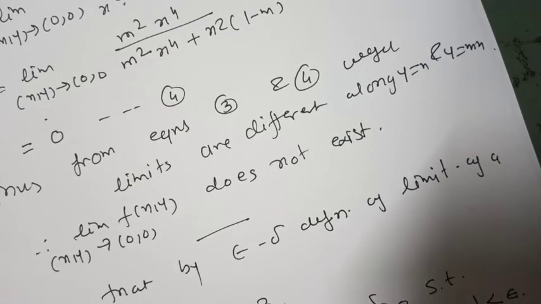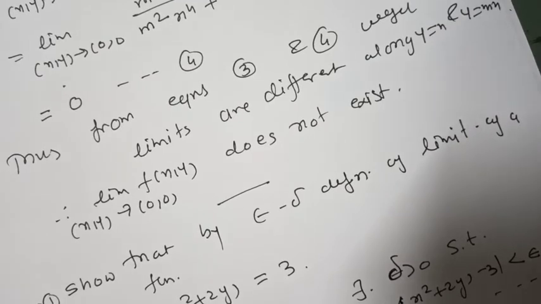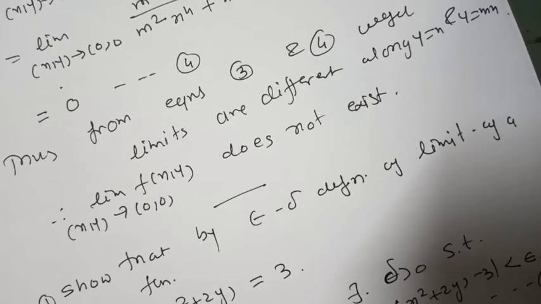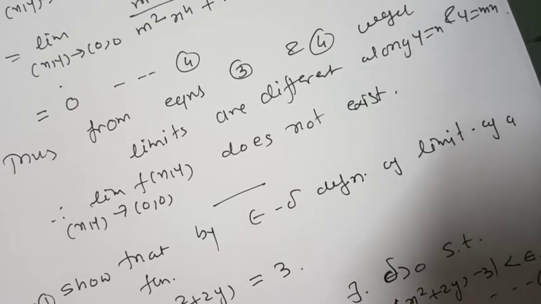This we have to show. Since 0 less than mod of x y minus 1, 1 less than delta implies mod of x minus 1 less than delta and mod of y minus 1 is also less than delta.